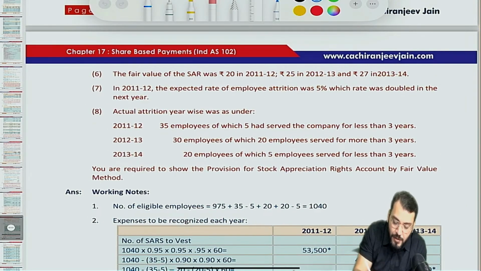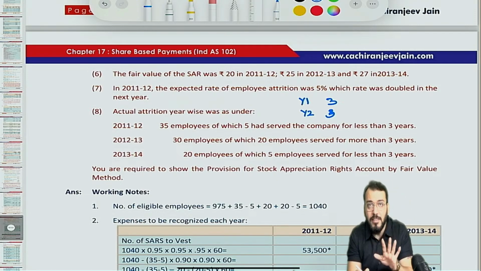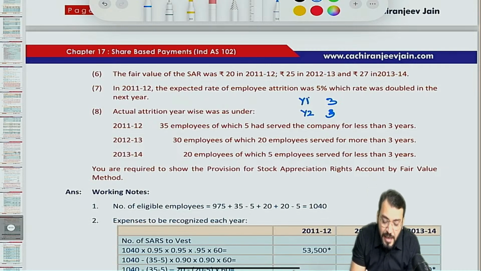Just try to understand. If I say for the first year, the estimation has been done for all the 3 years. In the second year, the estimation has been done also for the entire vesting period. This is one assumption. Or we can say that this assumption has been taken for the remaining vesting period.